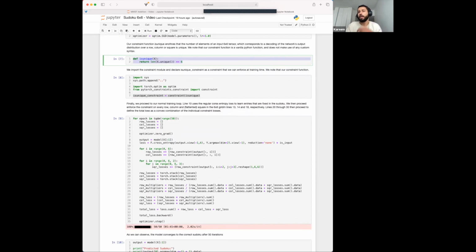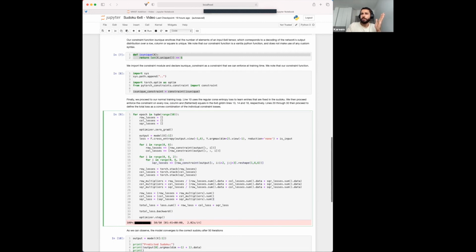Here, as I mentioned, we have 3 different types of losses. We have the row losses, which are accumulated on line 12, the column losses, which are accumulated on line 13, and the square losses, which are accumulated on line 17. By accumulated, I mean that we ensure the elements are unique for every row, for every column, and for every square.